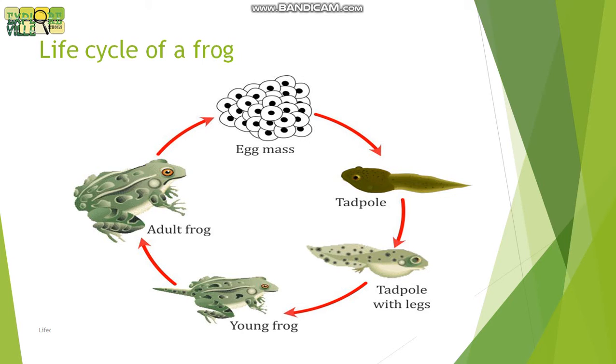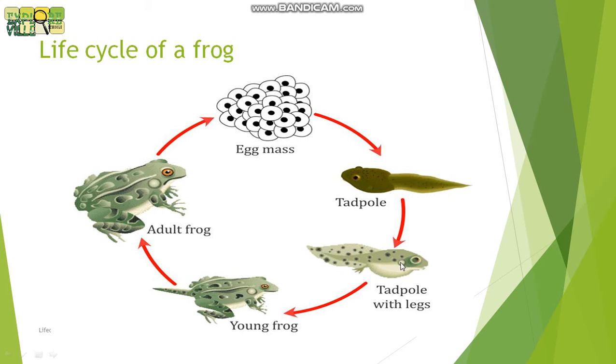Now, the first stage of a frog life cycle is eggs. When frogs lay eggs in water, they hatch and grow into a tadpole. This is a tadpole. The tadpole comes out of the egg. In this stage, it begins to swim.